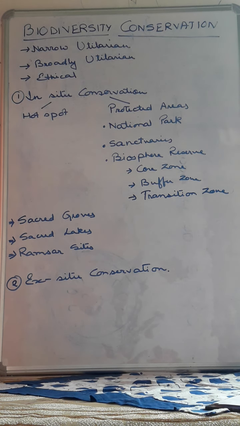Now, after the in situ conservation, we come to the ex situ conservation. Ex situ conservation means the conservation that takes place outside the natural habitat. That means for some endangered, endemic species or like that, we collect them and preserve them or conserve them in some artificial habitats like botanical gardens, zoological gardens, in our home gardens, gene banks, aquaria, cryopreservation, etc. So different strategies are taken for the ex situ conservation.